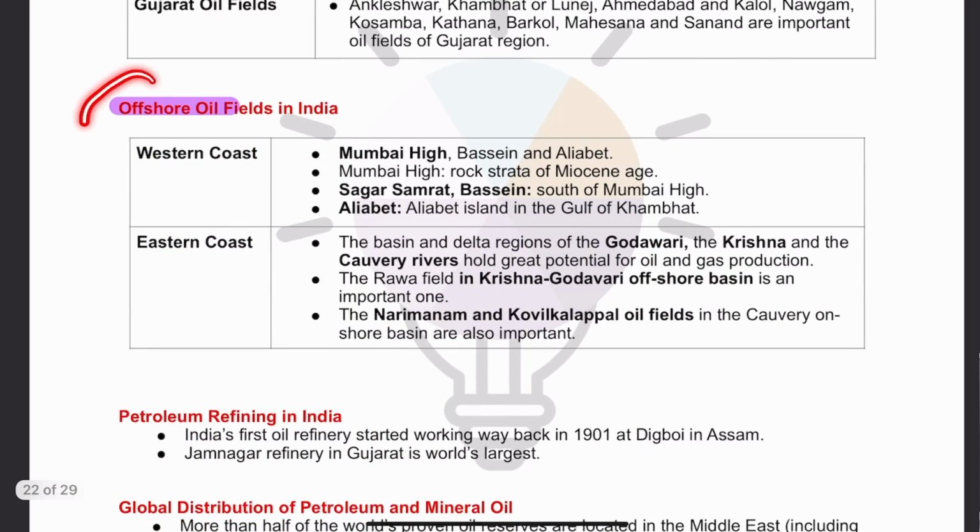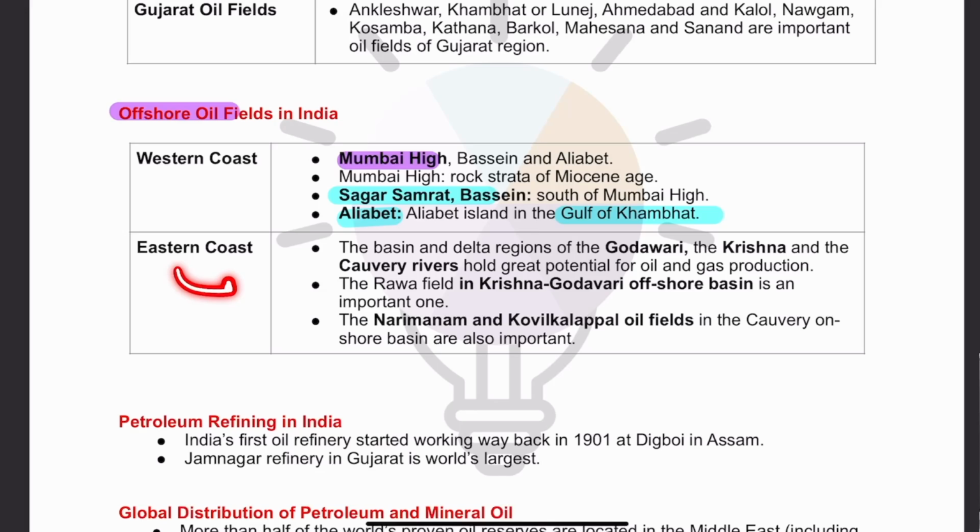And then when we talk about offshore, means off the land, then on the west coast and east coast we have oil fields. On the west coast, we have iconic Bombay High or Mumbai High. Then we have Sagar Samrat, Alia Bet. Alia Bet is in the Gulf of Kambat. Now see, on the eastern coast, three river basins have the most potential of oil. That is Godavari, Krishna and Kaveri.